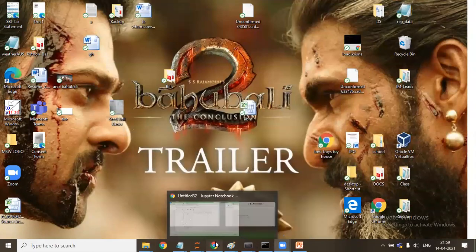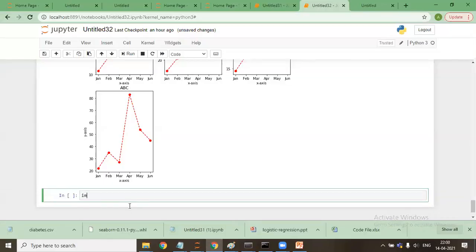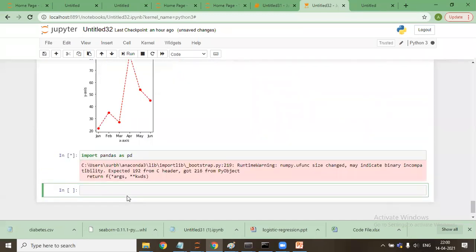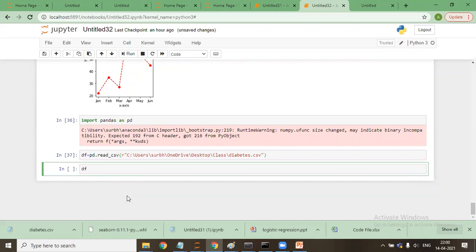I'll go here and say import pandas as PD. I'll say df is equal to PD dot read CSV, R, and this file. I'll say shift enter. I'll say df dot head.